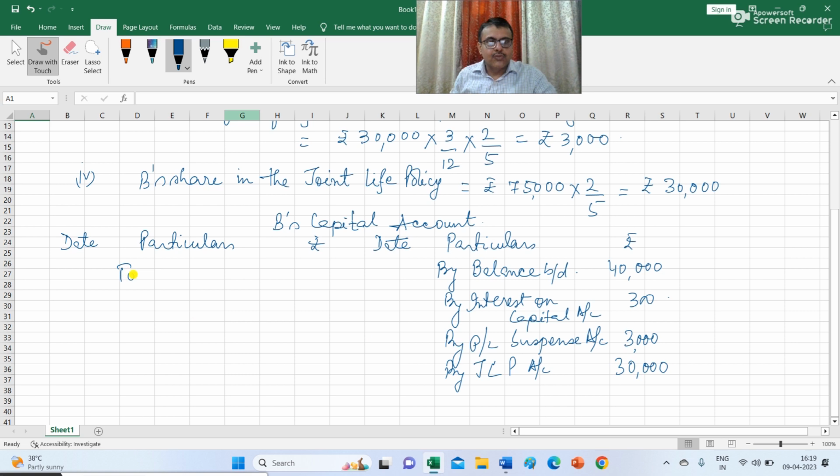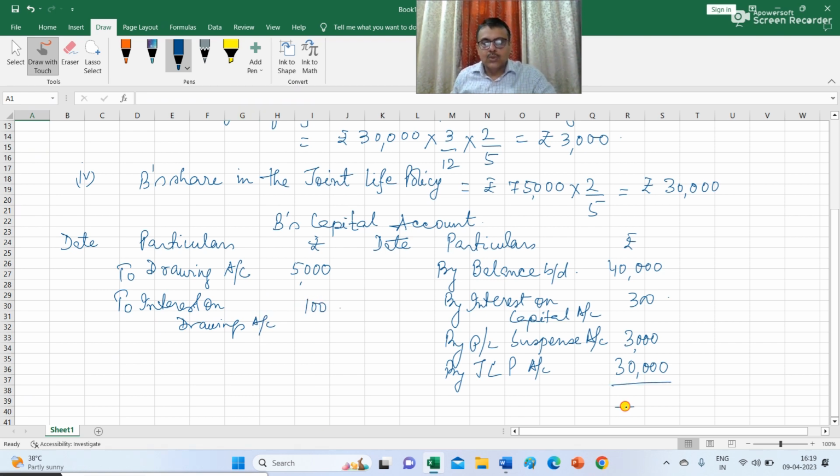And interest on drawings will be charged. So first of all, I am writing to drawings account, that is rupees 5,000, the amount drawn by B during that 3 months period, and interest on drawings will be charged. Interest on drawings account, this is rupees 100.